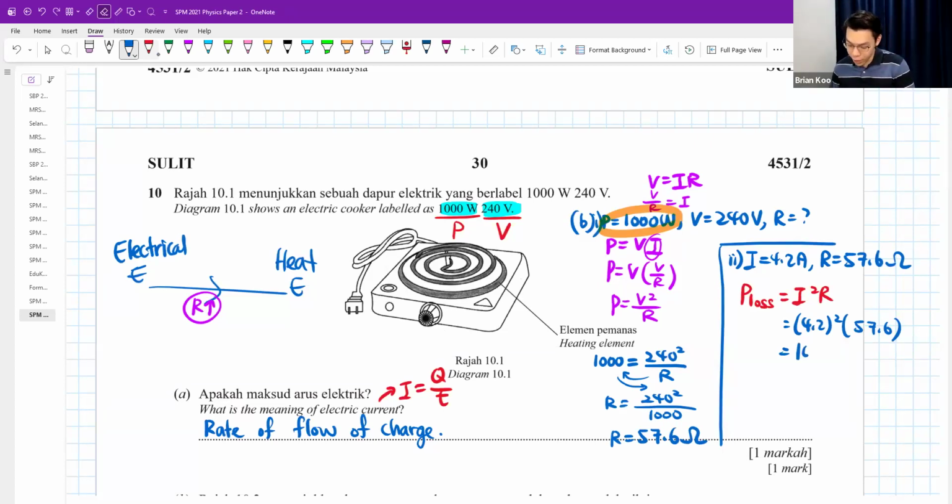And you're gonna get 1016.064 watts. Yeah, this is what I get exactly in my calculator.